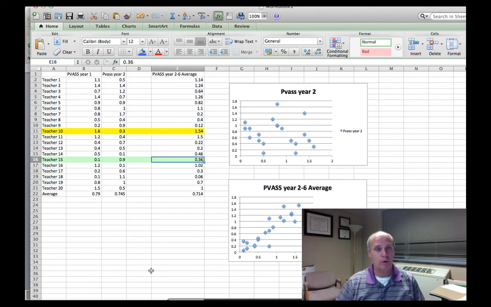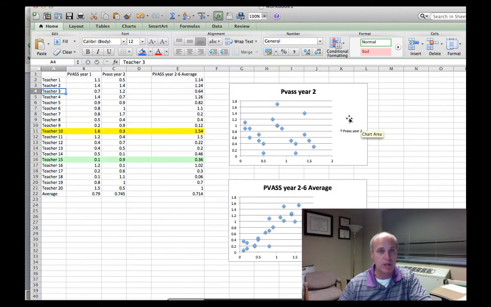So, but again, the point is that we're looking at person by person by person and multiple data points for the same person, as opposed to looking at a group and how a group compares to a group. Now, you'll always see it portrayed as scatter plots. So this would be the scatter plot for year 1 compared to year 2, and you see there's no particular pattern.